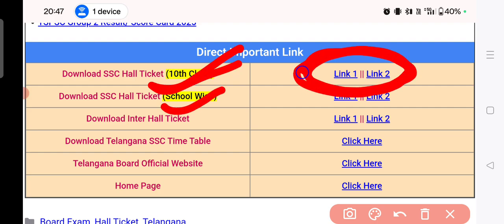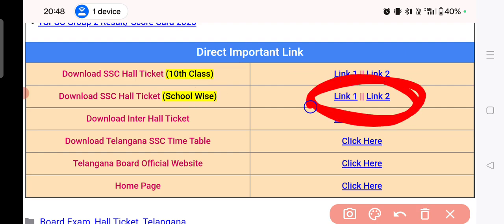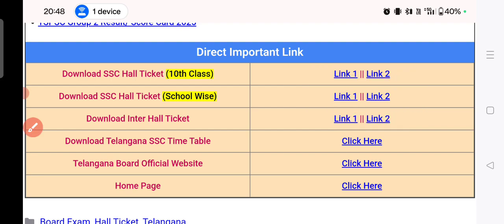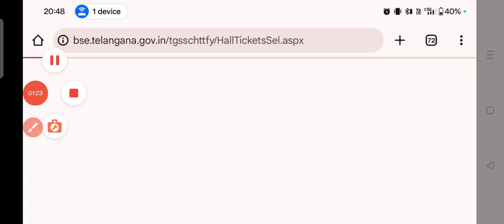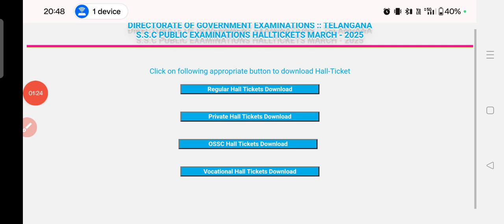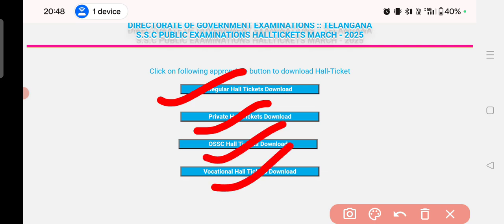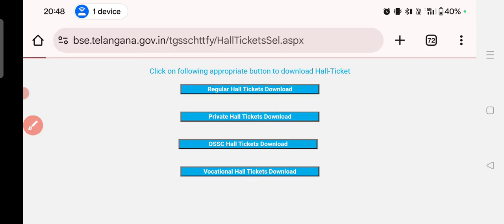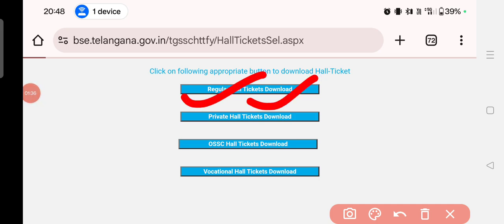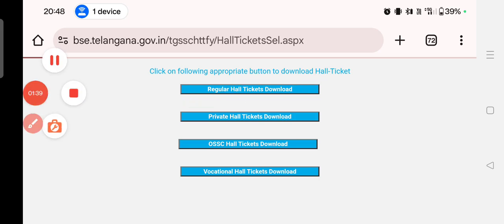There are two links updated. You can download by clicking on link 1 or link 2. Now this interface is open. You can download your hall ticket according to your category: regular, private, OSSC, vocational. Click on it as per your choice. I want to download the regular hall ticket, so I click on regular hall ticket download.